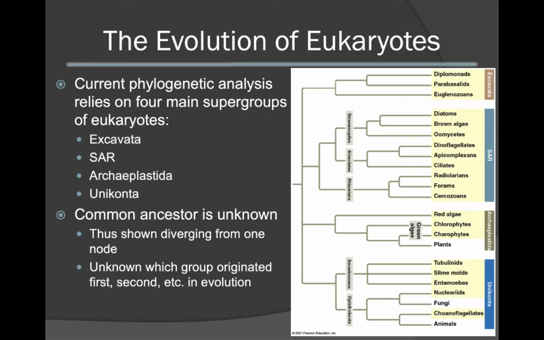Within the domain Eukarya, current phylogenetic analysis has identified four main supergroups. These include Excavata, SAR, Archaeplastida, and Unikonta. It is currently unknown what the common ancestor of these four supergroups is. Thus, they are commonly shown diverging from one node. In addition, it is also unknown which group originated first.